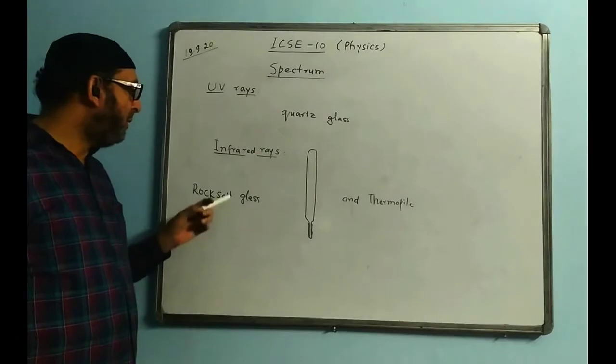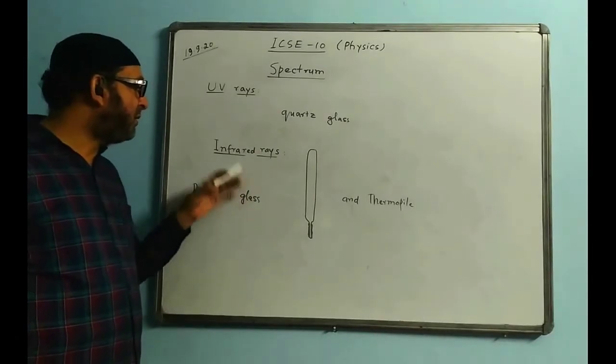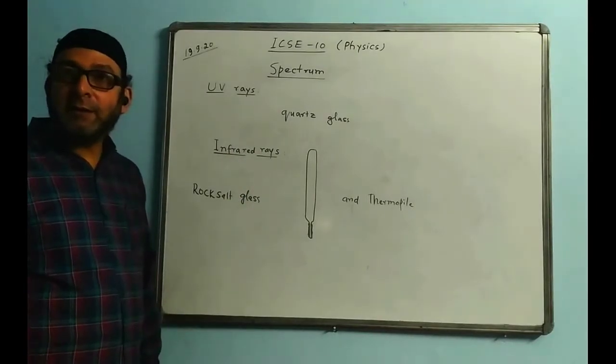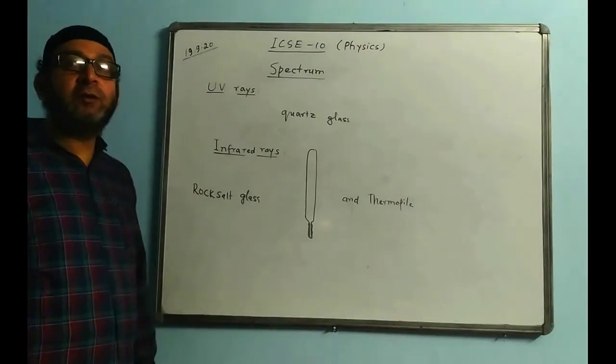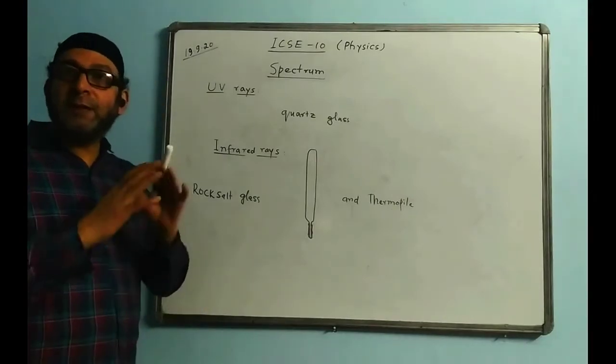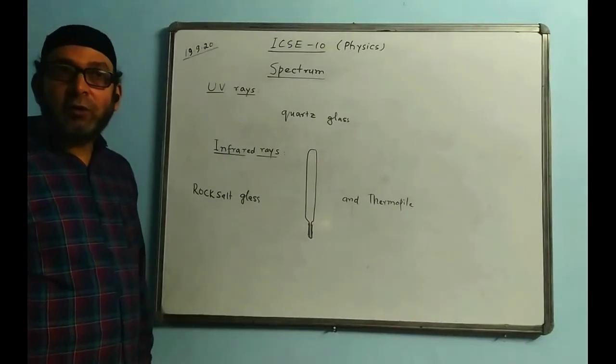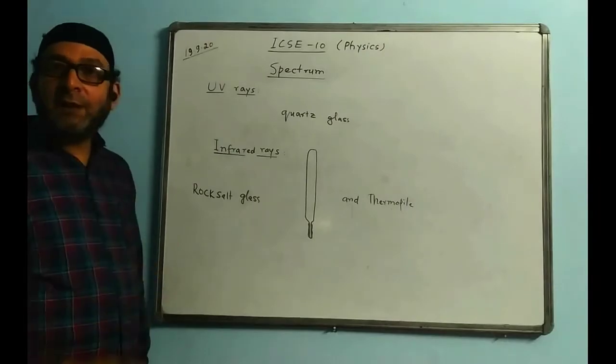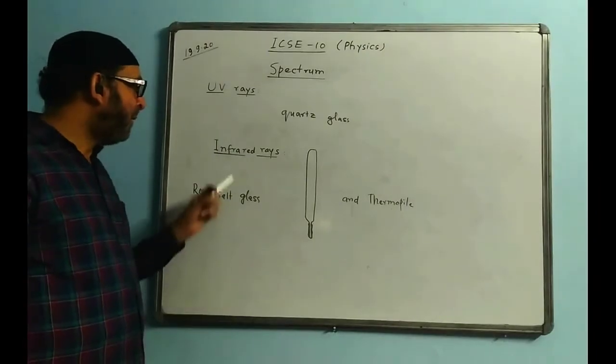That means rock salt glass is transparent to infrared rays. So to receive infrared rays, we have to use rock salt glass or a rock salt prism, or the lamp must be covered with rock salt.